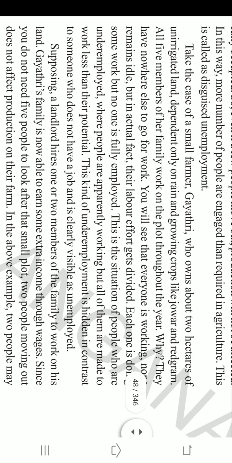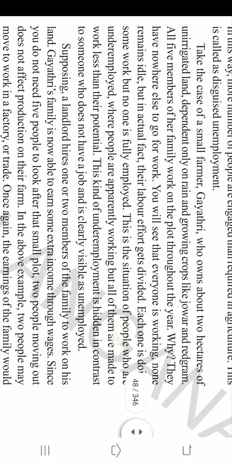When it comes to Rabi season, there won't be sufficient rains, so they may not get irrigation, so they will stop. If the government constructs some dams and projects and provides irrigation, then farmers like Gayatri may take out 2 crops in a year. When they take out 2 crops, their income will increase, right?